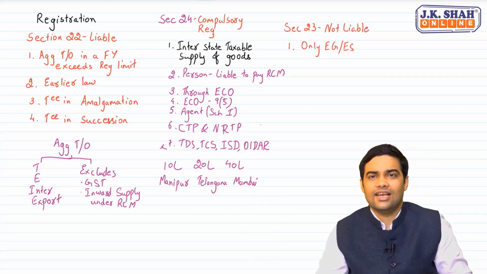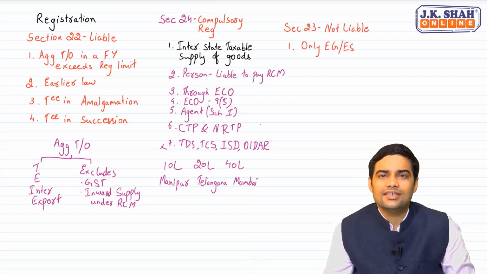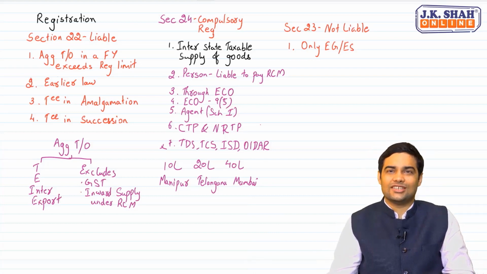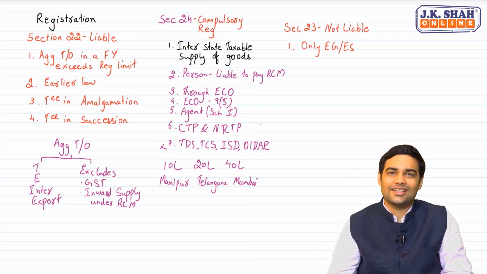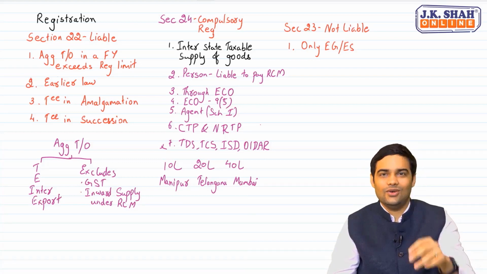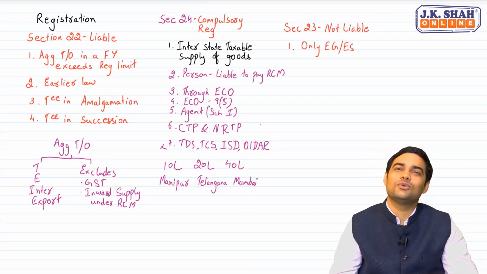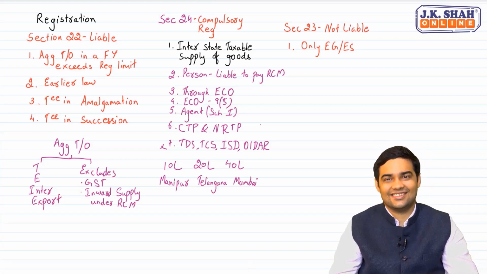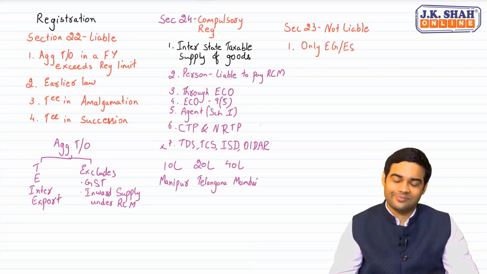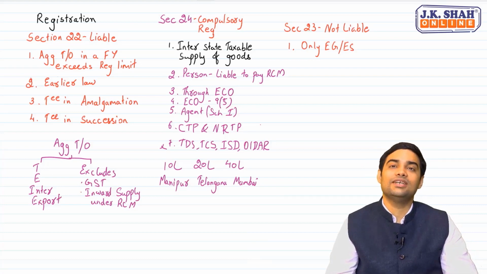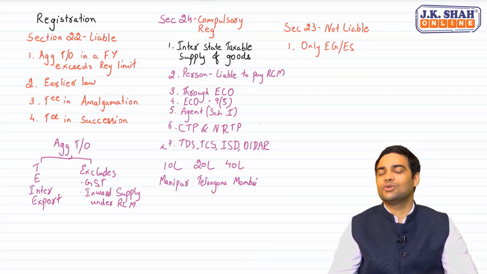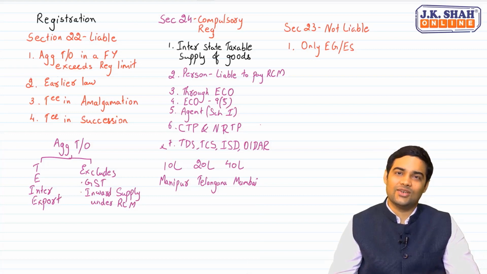Makes sense as well. Tell me one thing, if a person is only supplying exempt goods or services, what will be his output tax? His output tax would be 0. What would be his input tax? That would again be 0. What would he do taking registration? Nothing. That's the reason a person who is only supplying exempt goods or services is not required to register.